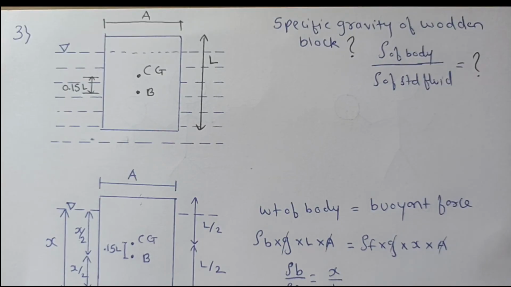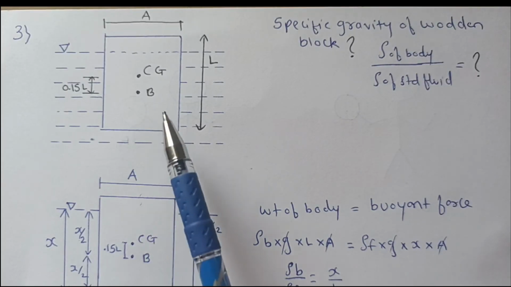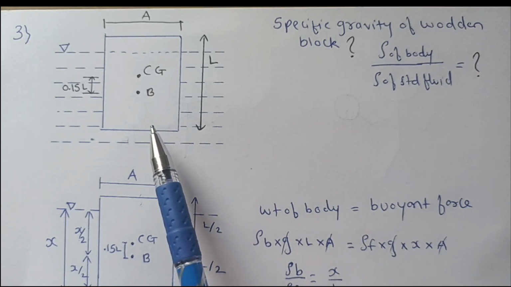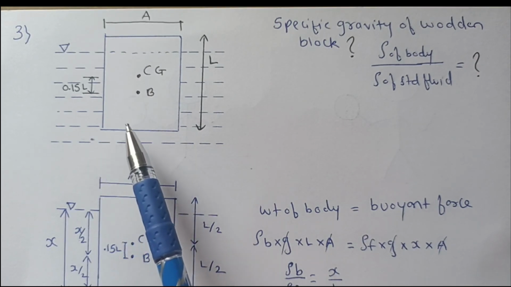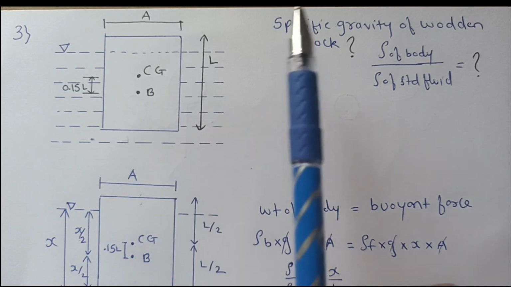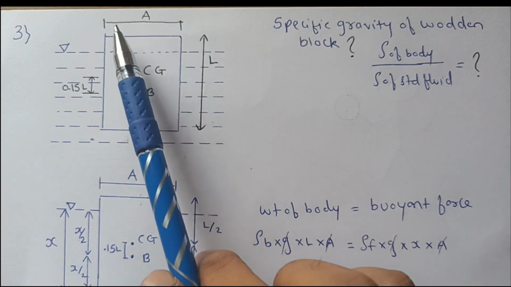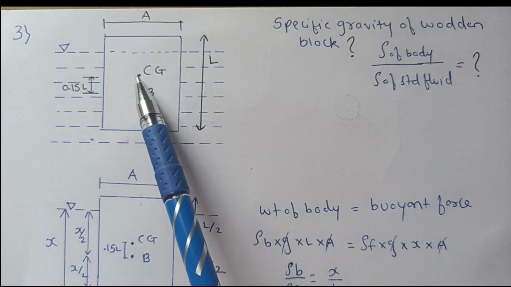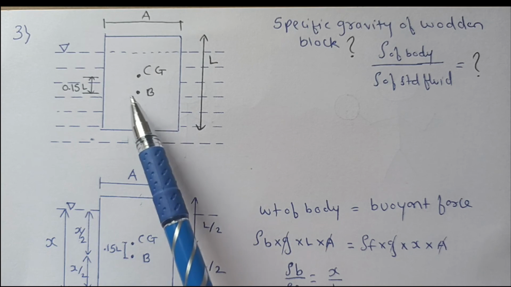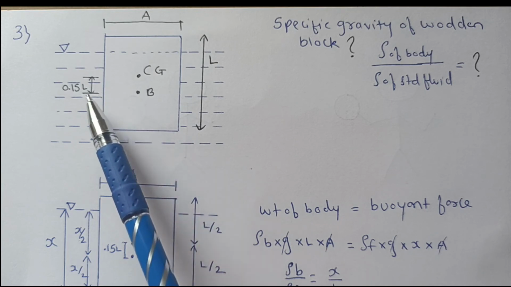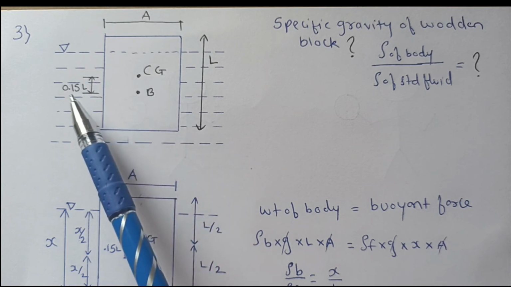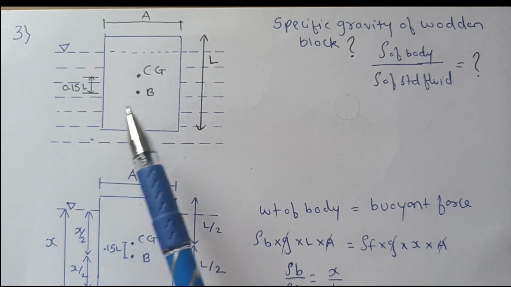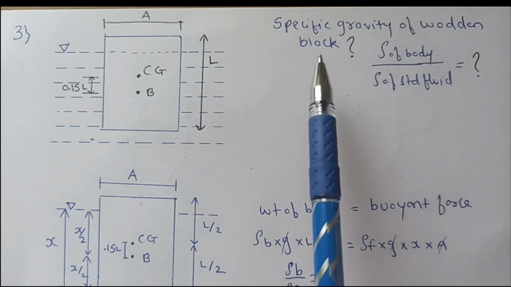Now this is the third problem, in which one body, a wooden block you can say, is partially submerged in a fluid of density rho, and you have to find the specific gravity of the wooden block. These are the given things: its area, its total length, its CG point, that is center of gravity point, and center of buoyancy point. The distance between these two points is given, that is 0.15 L, and you have to find the specific gravity of the wooden block.